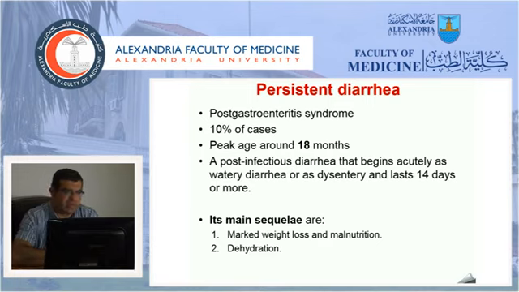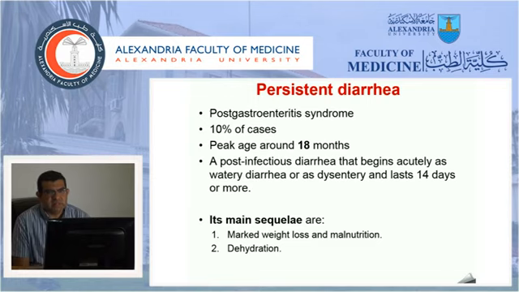Sometimes it's called post-gastroenteritis syndrome. It's about 10% of the cases of diarrhea in children, and the peak age is around 18 months. The persistent diarrhea is actually a special type. It occurs after the infection. So the child starts with the usual acute gastroenteritis, like he is having the usual acute diarrhea with fever and vomiting, and he will improve a little bit, but he will not go again to his usual.